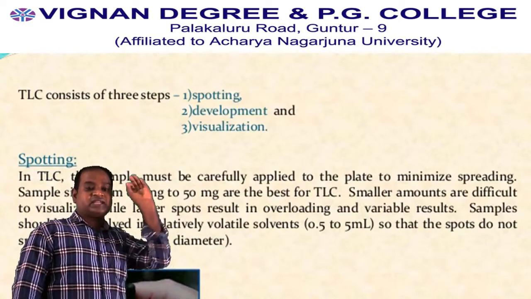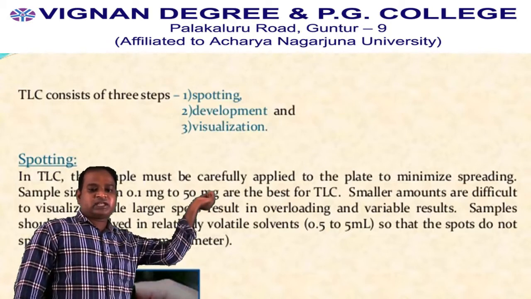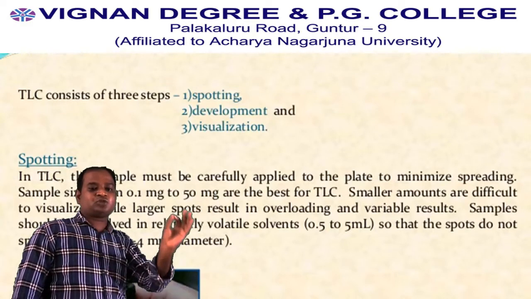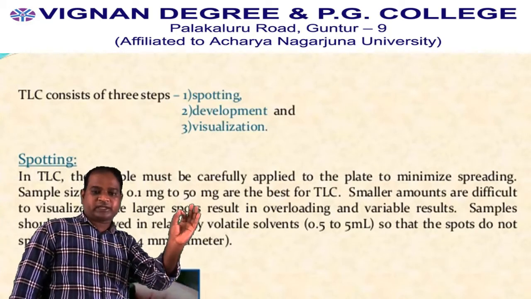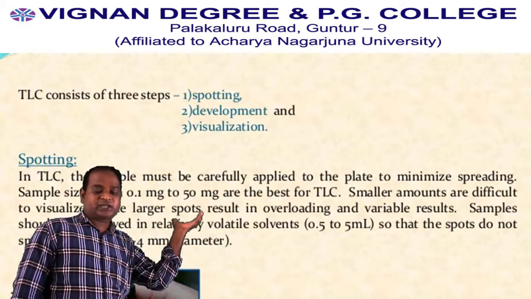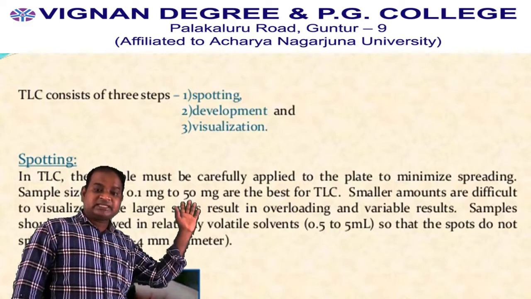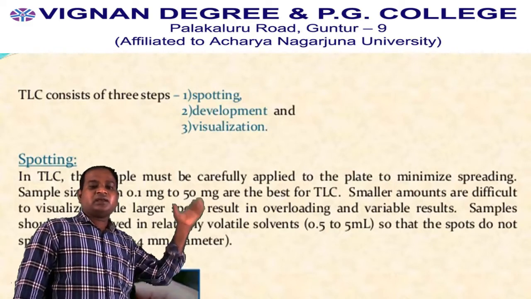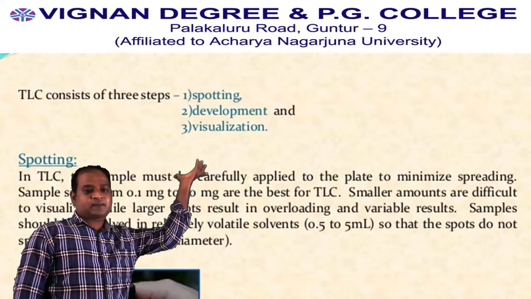Applying the sample is most crucial in thin layer chromatography. The sample should be in minute quantity, but it should not be overloaded. If overloading takes place, the sample movement will be in a zigzag manner. That's why the sample should be in minute quantity for the separation.